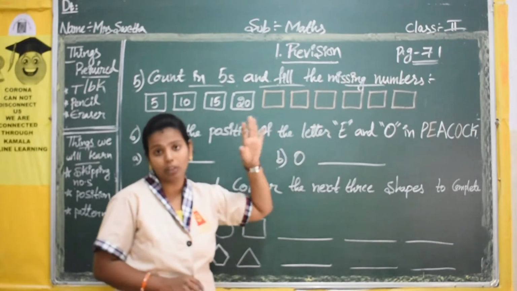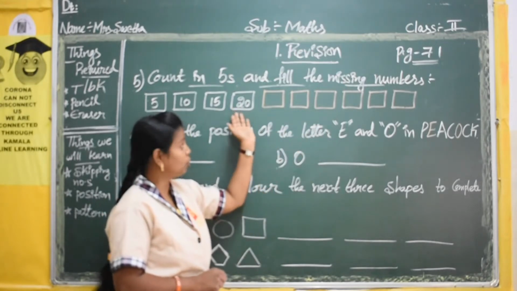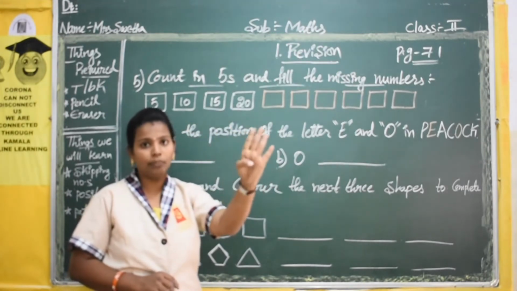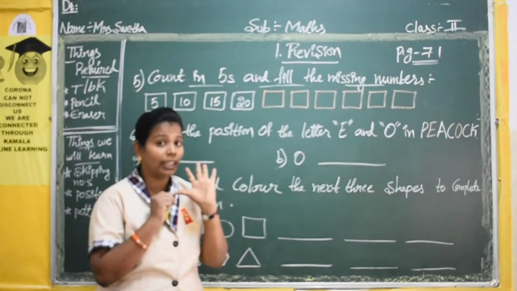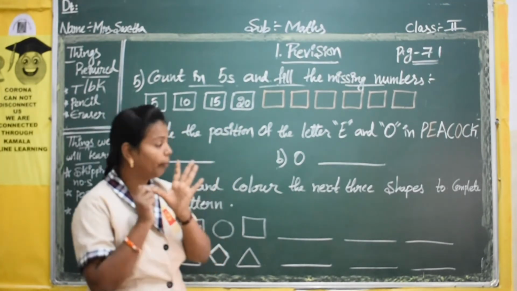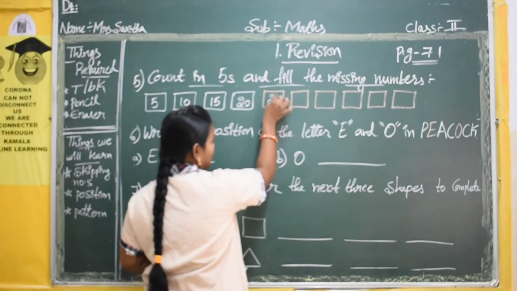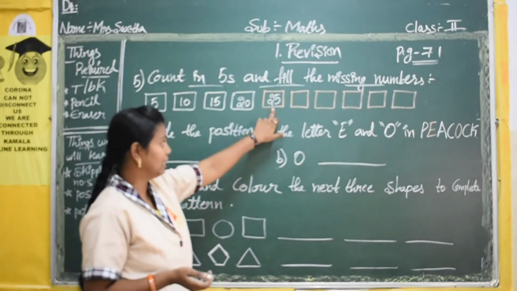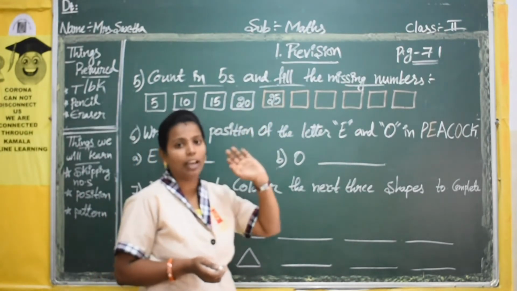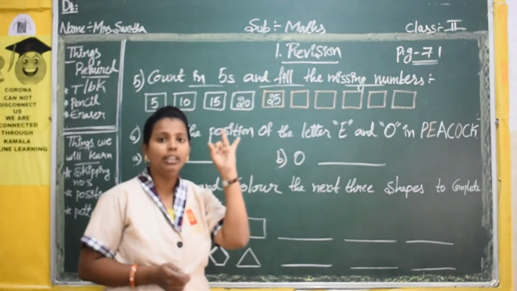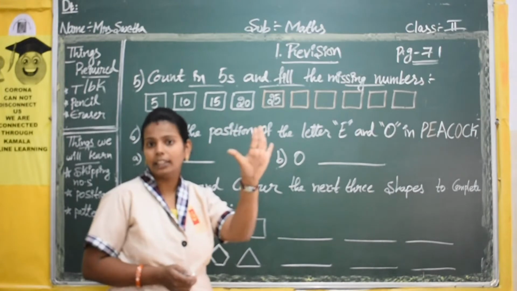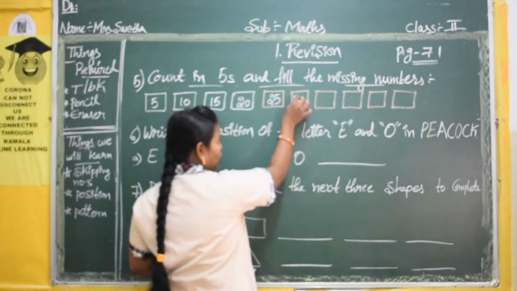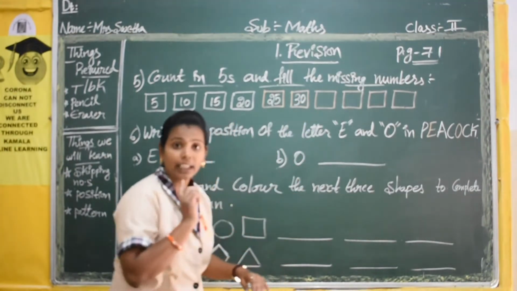From 20 you have to count. The next number you have to start is 21, 22, 23, 24, 25. Which number do you write now? Yes, 25, the 5th number. This 25 goes in the first box. Again, which number do you start from? The next number is 26. There you start: 26, 27, 28, 29, 30. Which number do you write now? 30, the 5th number. So 30 goes in the second box.